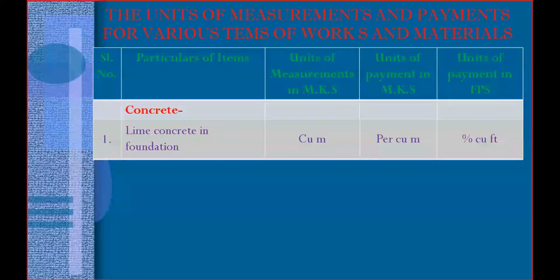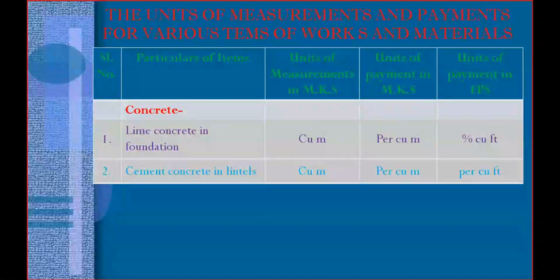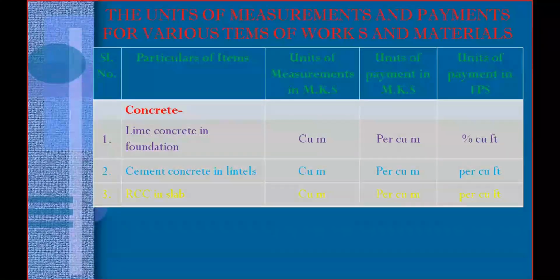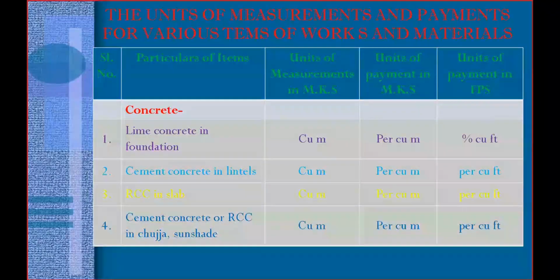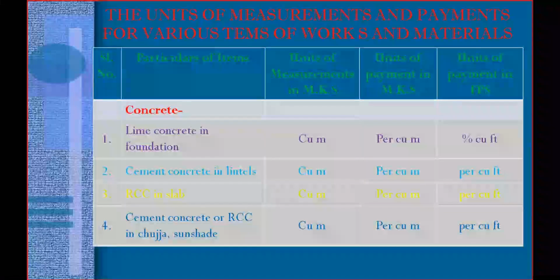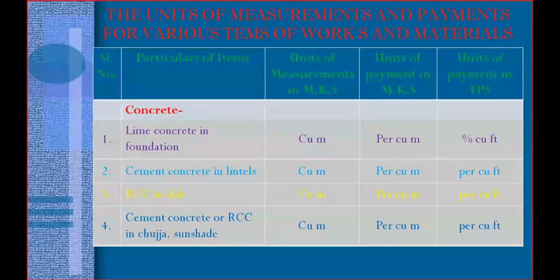Coming to the second type of concrete work, cement concrete in lintels. That one is also cubic meter, per cubic meter. In FPS system, it is per cubic feet. RCC in slabs is also the same. Then cement concrete or RCC in chajjas, or sunshades. I already explained the chajja. Chajja means it is a sunshade above the window or above the ventilator. If the work is done with cement concrete or reinforced cement concrete, you need to pay per cubic meter.